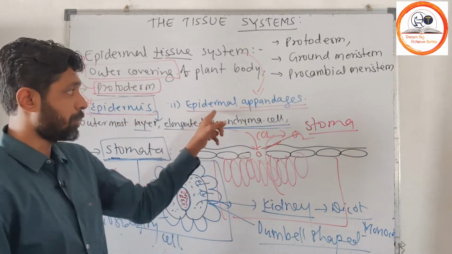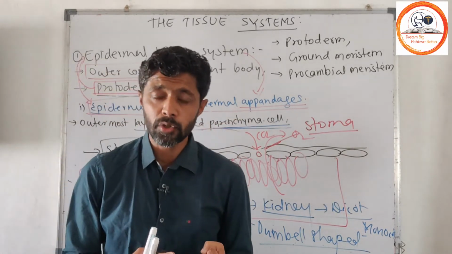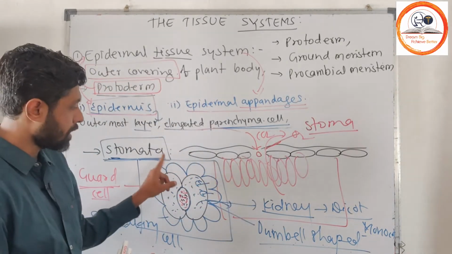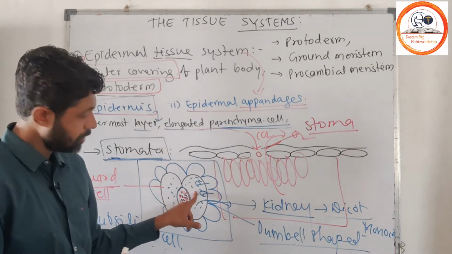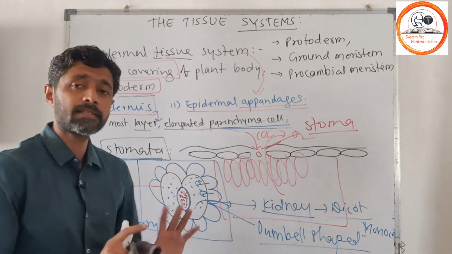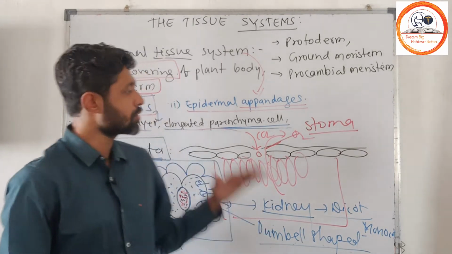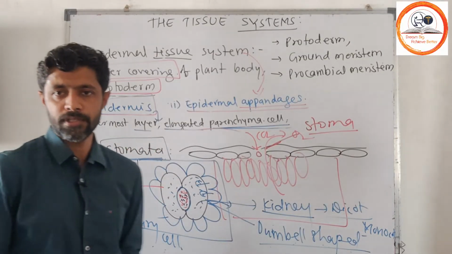Then your epidermal appendages will cover root hairs, shoot hairs, and the stomatal apparatus. In stomata, there is the stomatal pore, then the guard cells and subsidiary cells. These entirely are a part of the epidermal tissue system. So this is your epidermal tissue system.